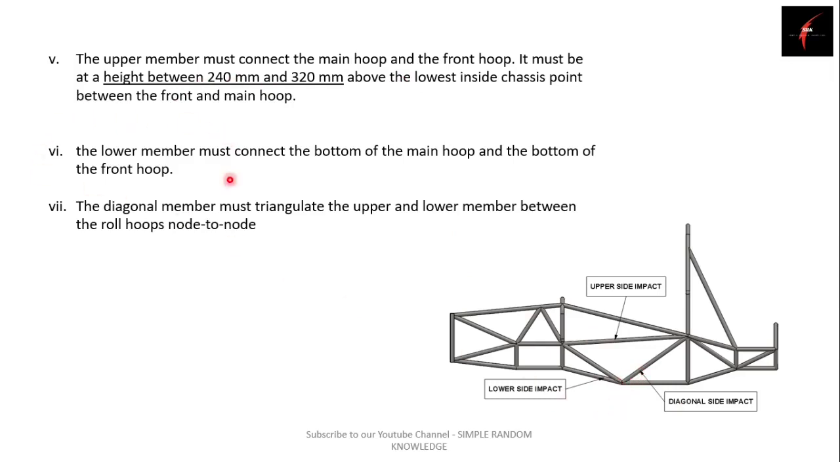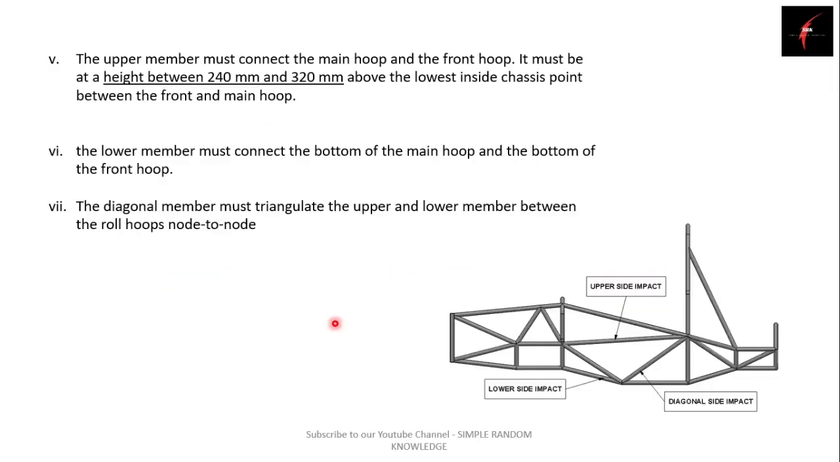Okay, moving to our next rule, that is the lower member must connect the bottom of main hook and bottom of front hook. So here you can see this is our lowest side impact structure which connects this front hook lowest point and main hook lowest point. Talking about the next rule, that is the diagonal member must triangulate the upper and lower member between the roll hoops. So this diagonal member that I have used should triangulate this upper side impact structure from front hook to main hook. So guys, this way we have completed up to side impact structure.